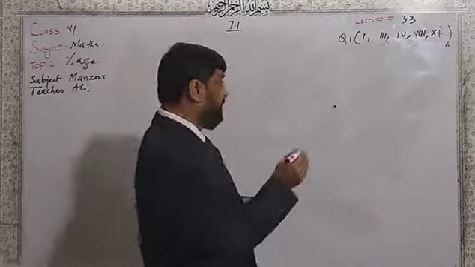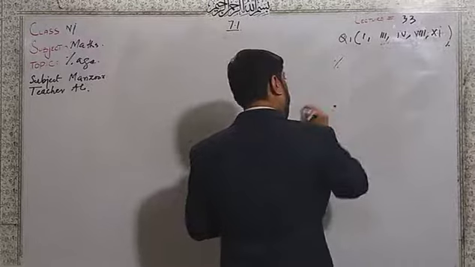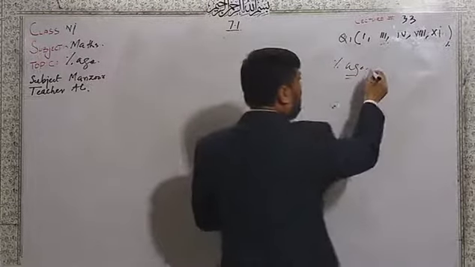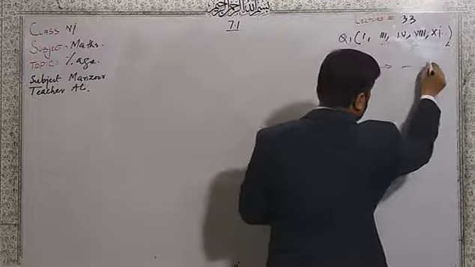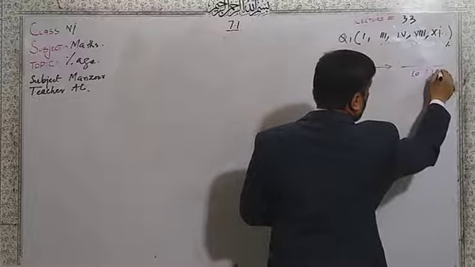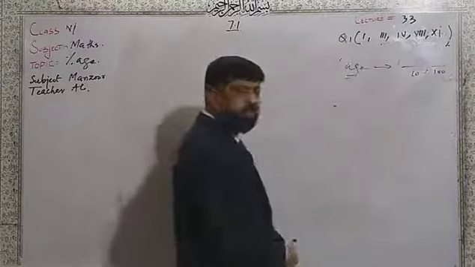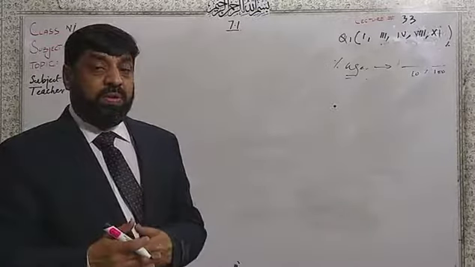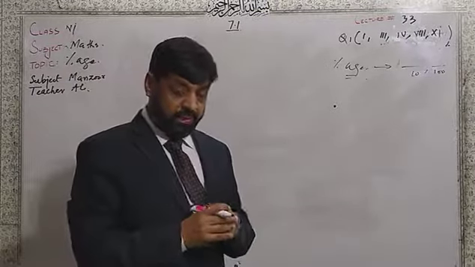If I want to produce the percentage, then in the denominator I need 10 or 100 and so on, a multiple of 10. Maybe 10, maybe 100, maybe 1000 and so on.